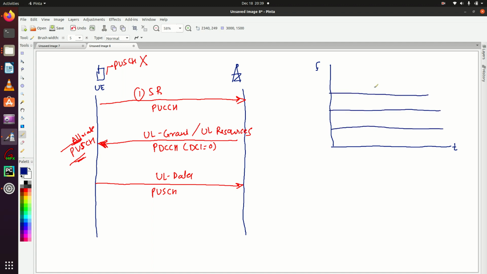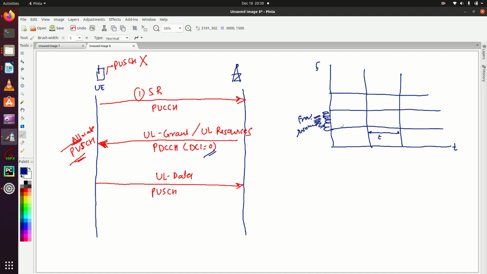Okay, it's like this. Here subcarriers are there, right? 12 subcarriers are there in one resource block. Suppose this DCI 0 is allocating these frequency resources, and this for this time.